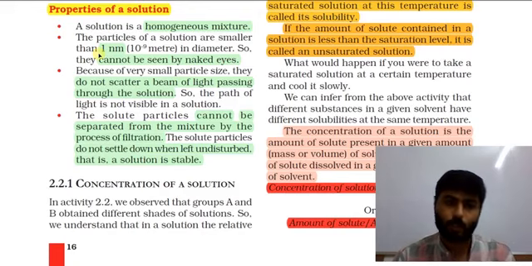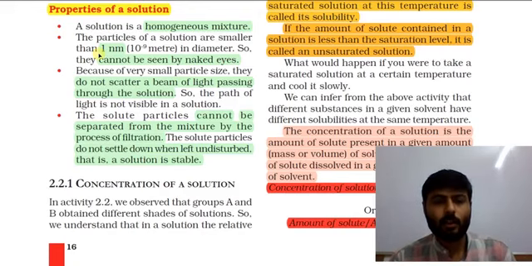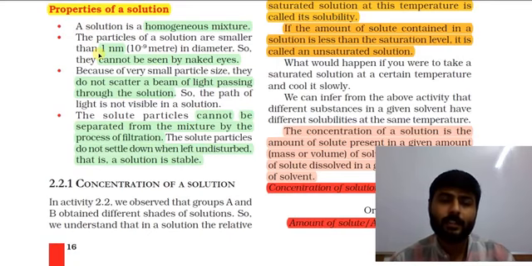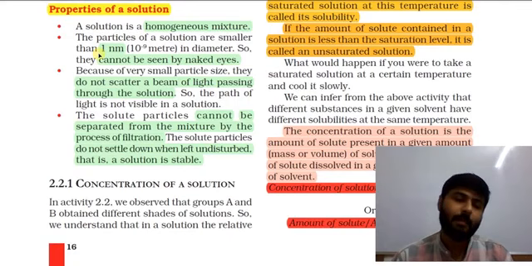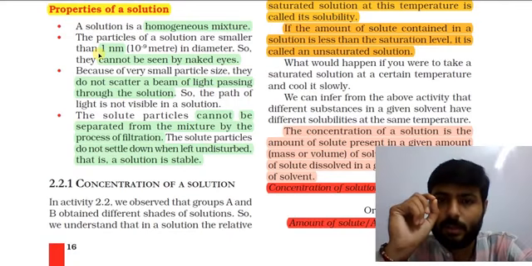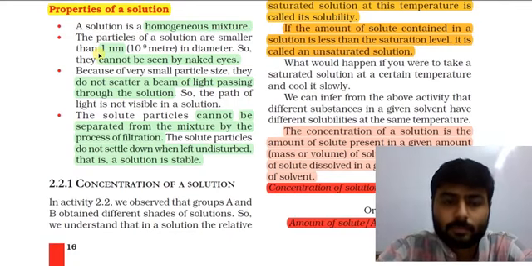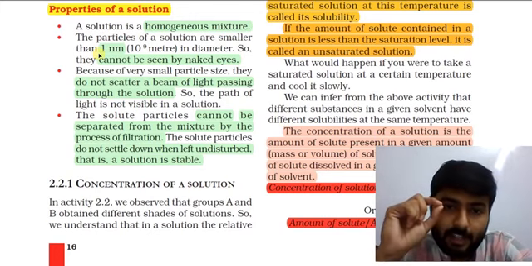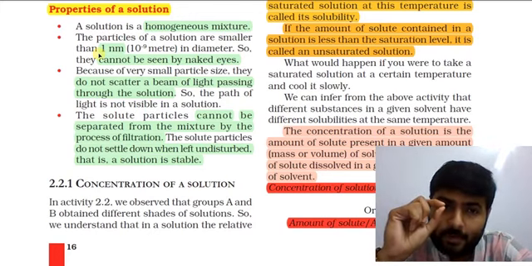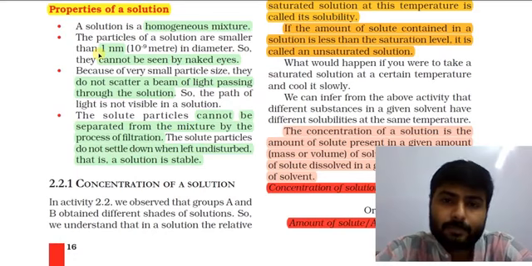Properties of solution. A solution is a homogeneous mixture, as per the definition we know. The particles of solution are smaller than 1 nanometer in diameter.